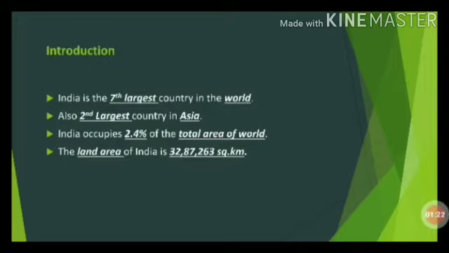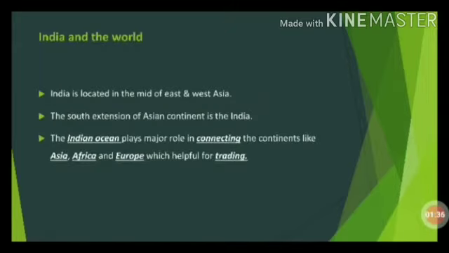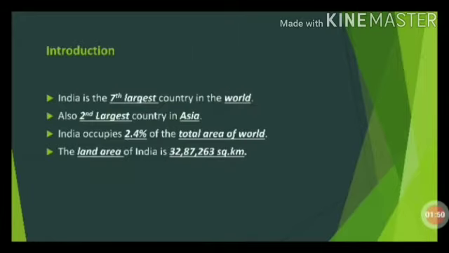India is the 7th largest country in the world. So in the world we are in the 7th position according to area. The first place is Russia, second Canada, third USA, fourth China, fifth Brazil, sixth Australia, seventh our country India. If you take Asia, we are in the second position. We are the second largest country in Asia.